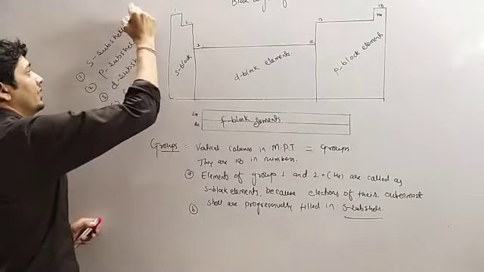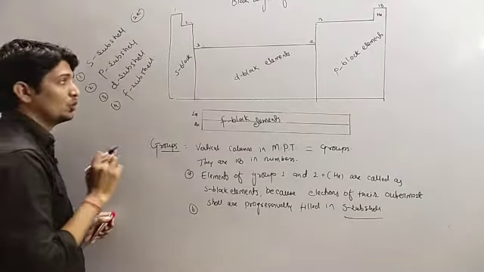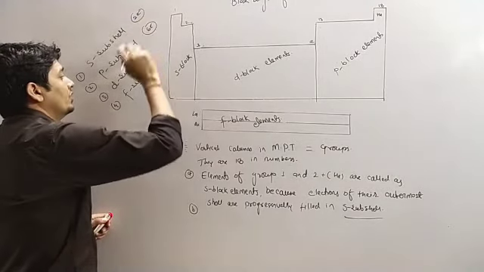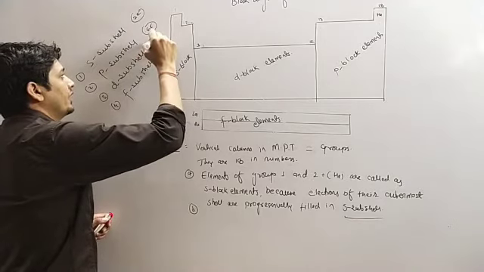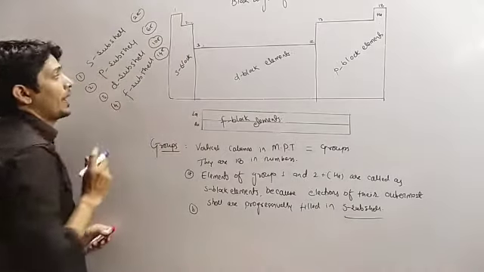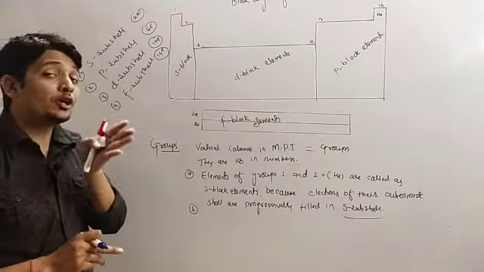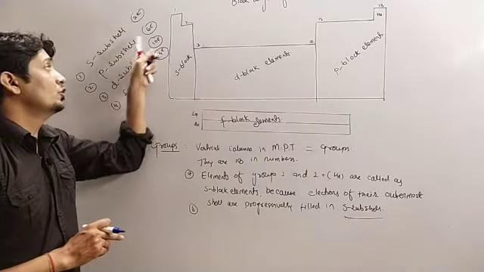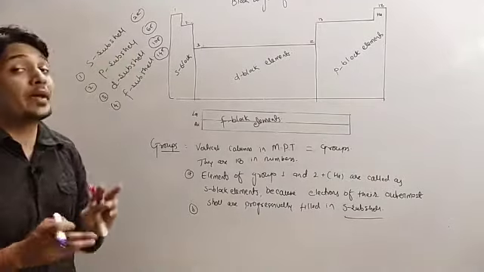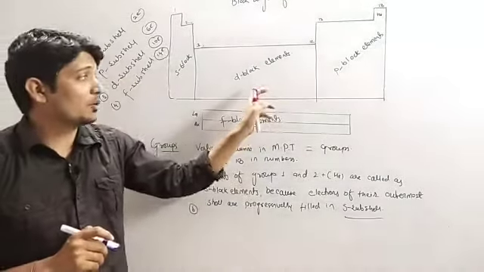The s subshell contains maximum 2 electrons. The p subshell has capacity up to 6 electrons. The d subshell has capacity up to 10 electrons, and the f subshell has capacity of 14 electrons maximum. So the f subshell may contain 1 to 14, the p subshell 1 to 6, the d subshell 1 to 10, and the s subshell 1 to 2 electrons in it. Okay, so now we have to understand about the d block elements.